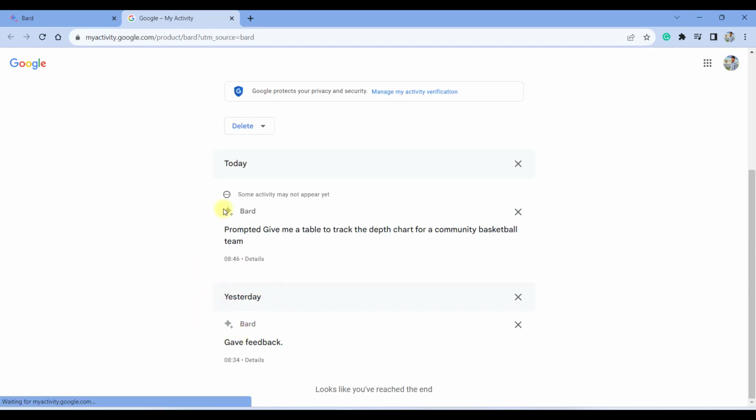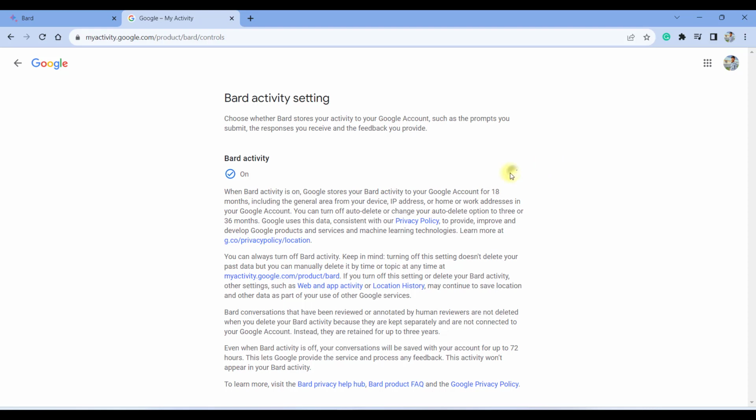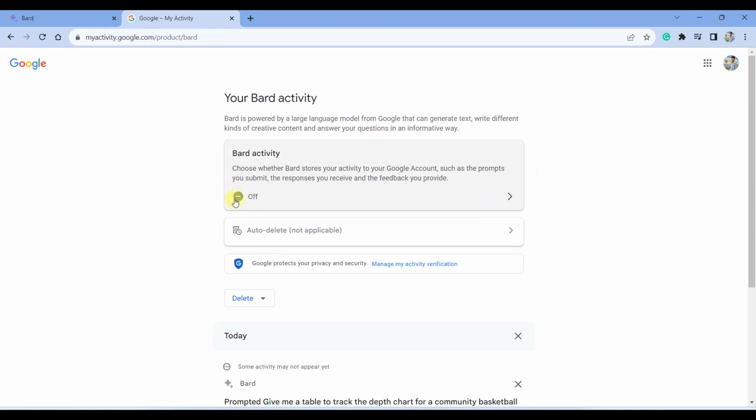So my activities from yesterday and today are here, and auto delete is always on. It will delete the activity older than 18 months. And if you want, you can turn off this activity by clicking over here. So Bard activity for my account is off now.